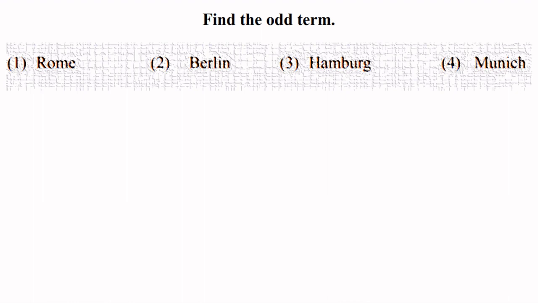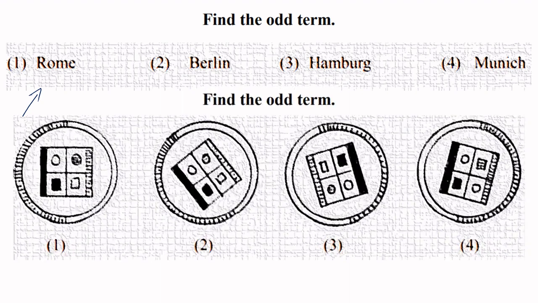Among these, Berlin, Hamburg, Munich are in Germany. Rome is in Italy. I just gave you the answer directly because there is no need of much thinking if you know the answer, otherwise it's a tough question. Okay, we'll go ahead. Again, find the odd man out. Here I will be giving you time to think.